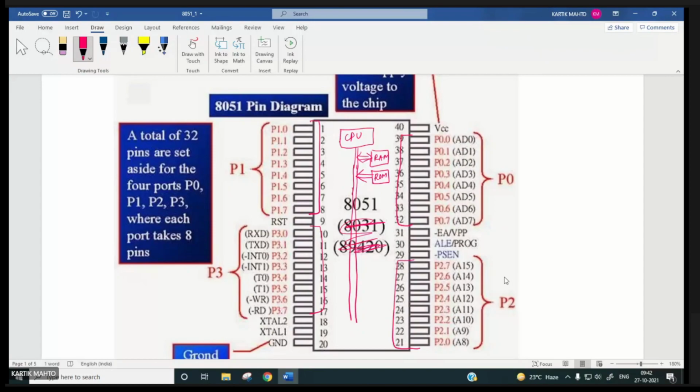So one pin is used for VCC. Of course, this is used for ground. This will be used for clock input, no? Clock input is there. And this clock is around 11.0592 megahertz. Very high frequency, so processing speed is going to be very fast.